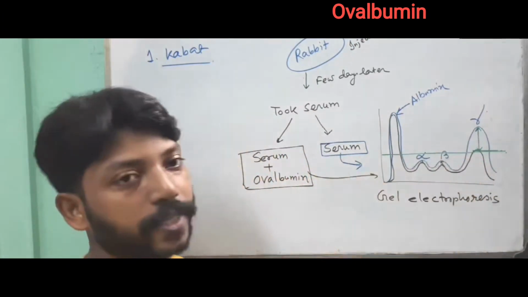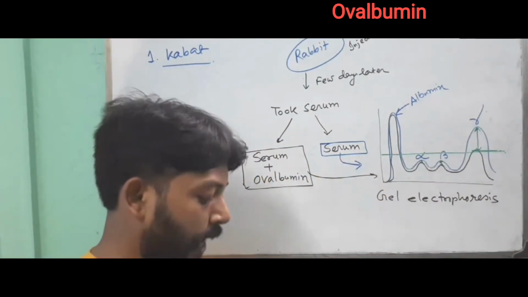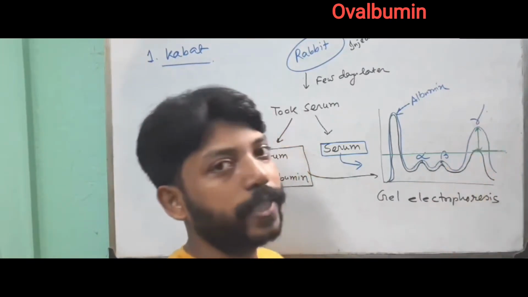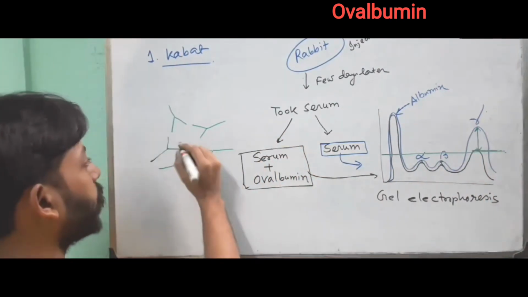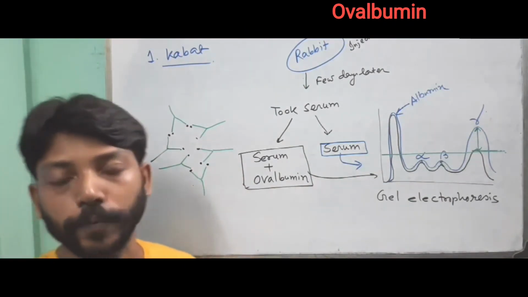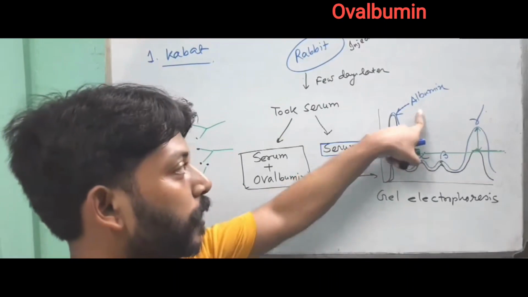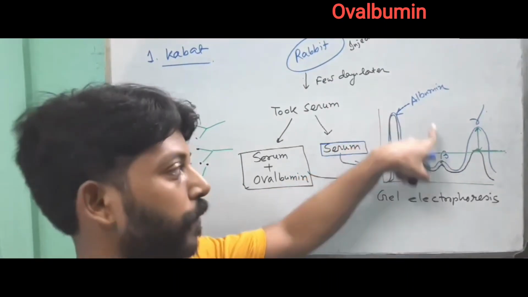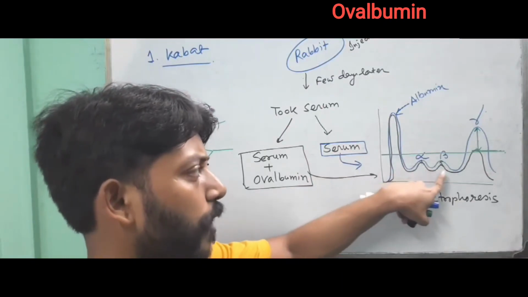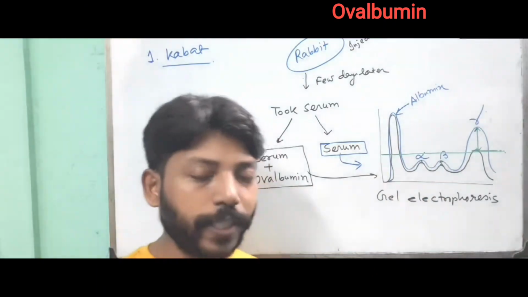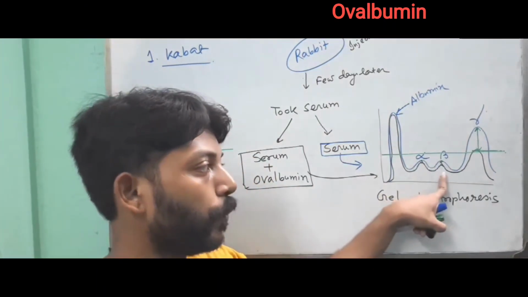So he found a very high fall in the gamma, and he concluded that this portion of protein is actually antibody. Why? Antibody binds with antigen, so it can precipitate down. Albumin does not fall because it is not antibody, but the slight falls of alpha and beta denote that antibody can be in this group also.